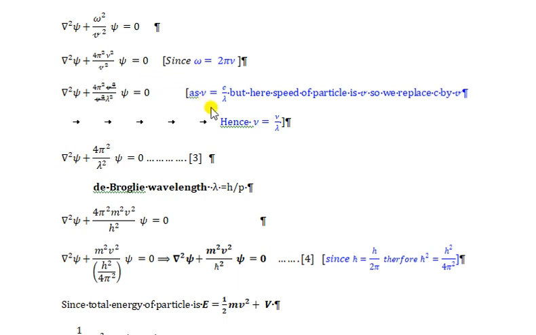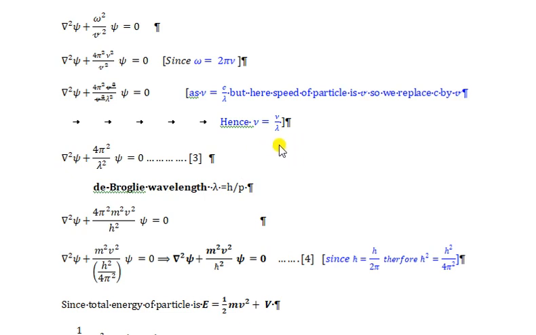And we also know that frequency nu equals c by lambda, where c is the speed of light, but here the speed of the particle is v. So we replace c by speed v, hence nu equals v by lambda.